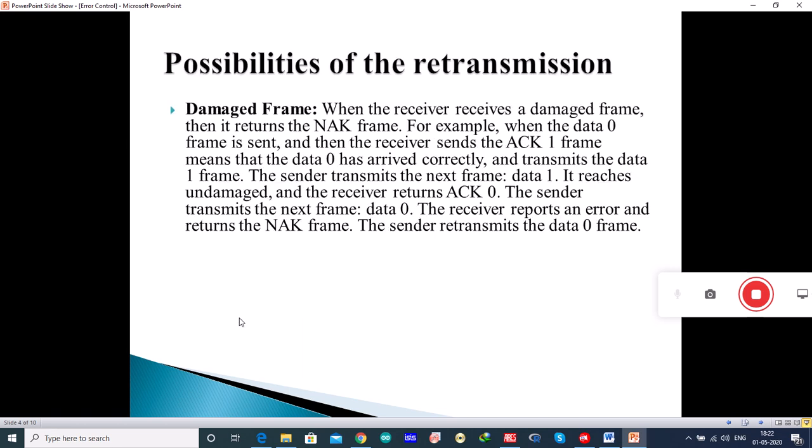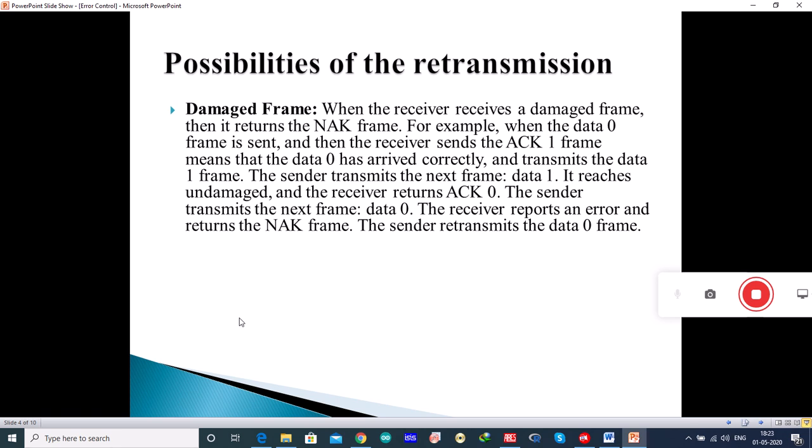Damaged frame. When the receiver receives a damaged frame, that is, a frame containing an error, it returns the NAK frame, the negative acknowledgement frame. For example, when the data 0 frame is sent and the receiver sends ACK1, it means that data 0 has arrived correctly and the receiver is ready to receive the data 1 frame. So the sender will now transmit the data 1 frame.